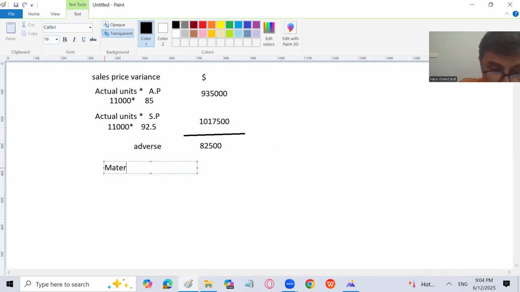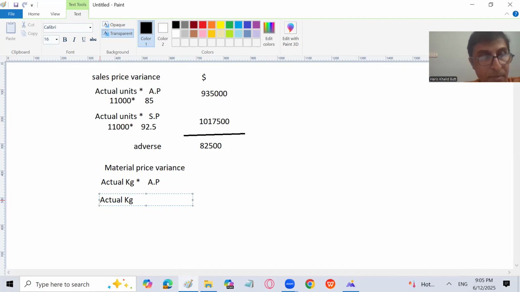Now let's move forward. I have to calculate the material price variance, right? Which is basically calculated as actual kgs into actual price, and again actual kgs into standard price.